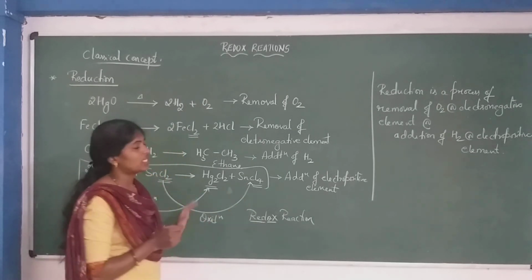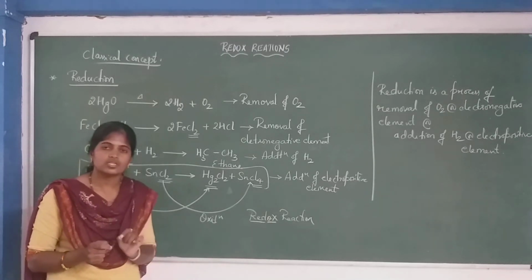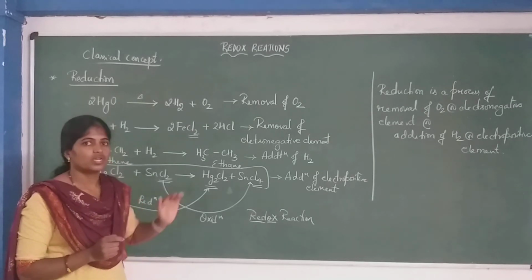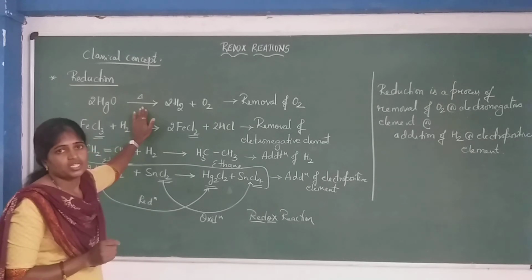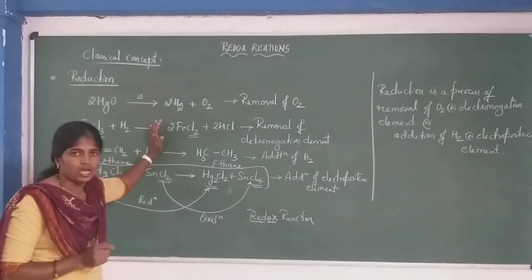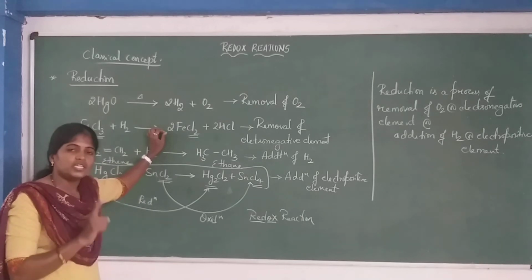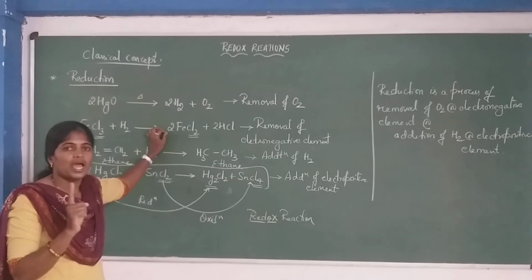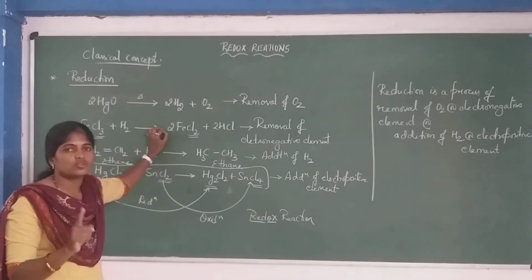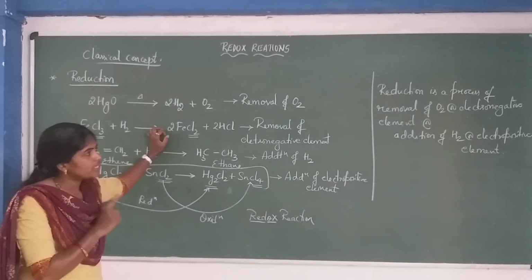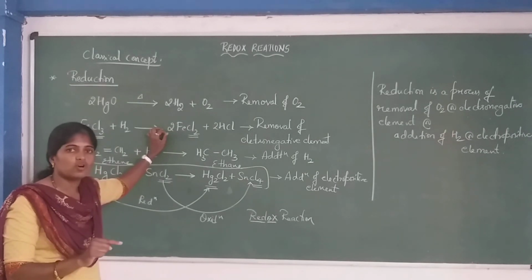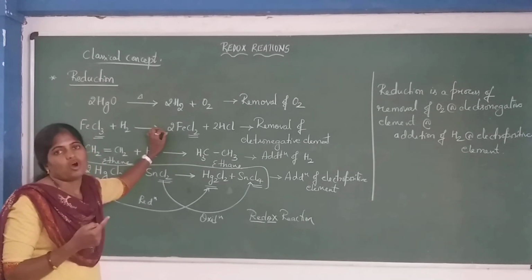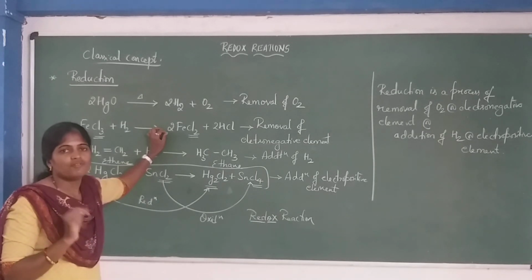So students, this is about the classical concept of oxidation, reduction and redox reactions. Okay? Oxidation and reduction in the classical concept are defined like this. Oxidation is a process of addition of oxygen or electronegative element and removal of hydrogen or electropositive element. And reduction is a process of removal of oxygen or electronegative element and addition of hydrogen or electropositive elements.